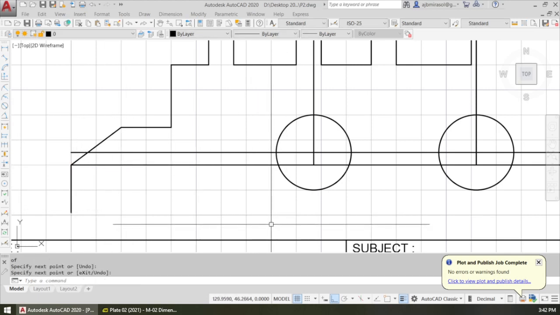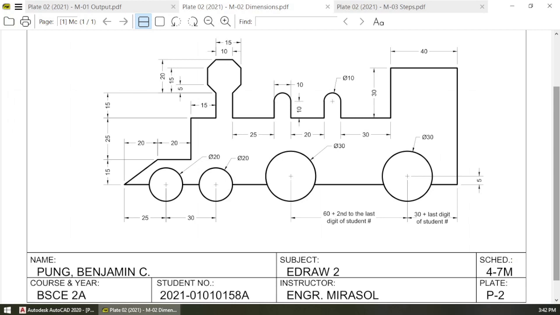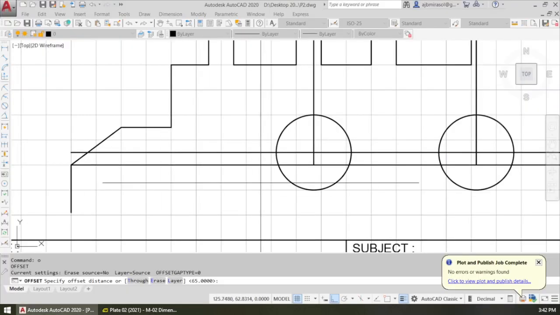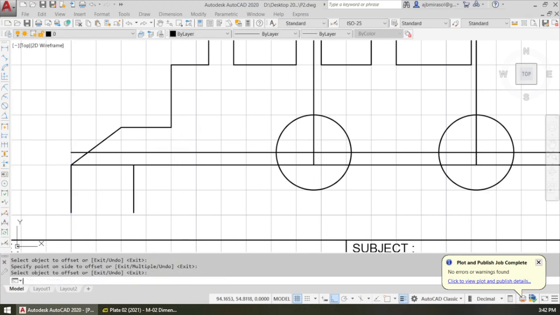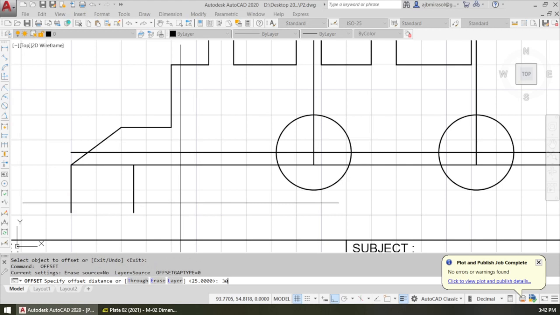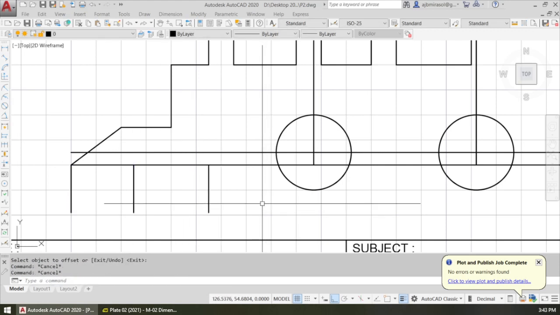Okay. Now offset by 25 and 30. Offset by 25. Enter. Enter again. Offset by 30. Click and click. Now we go to circle.